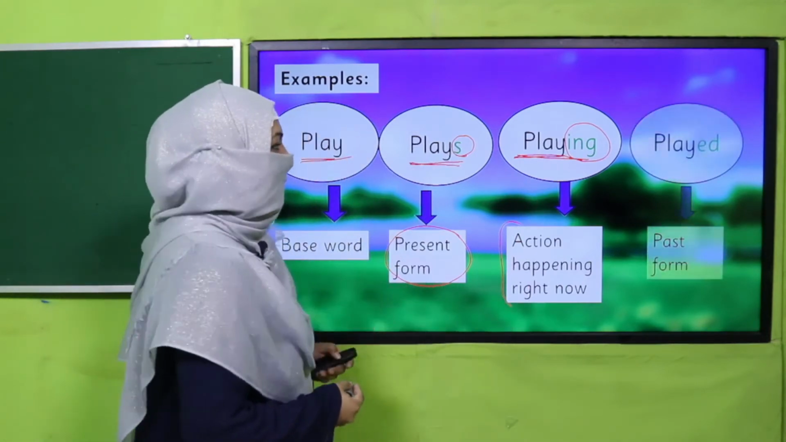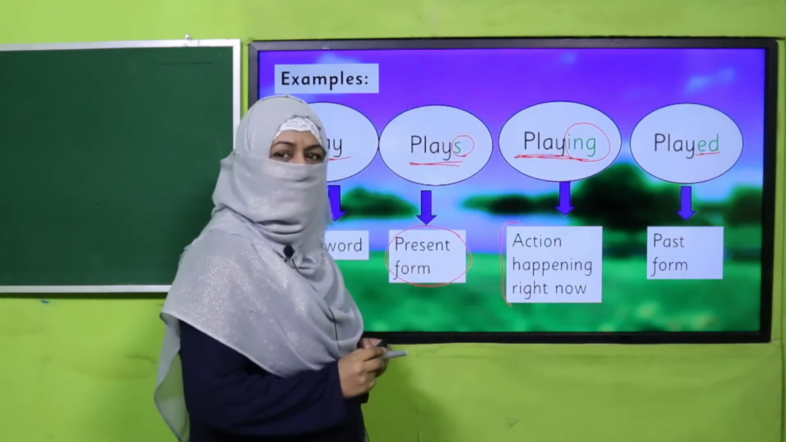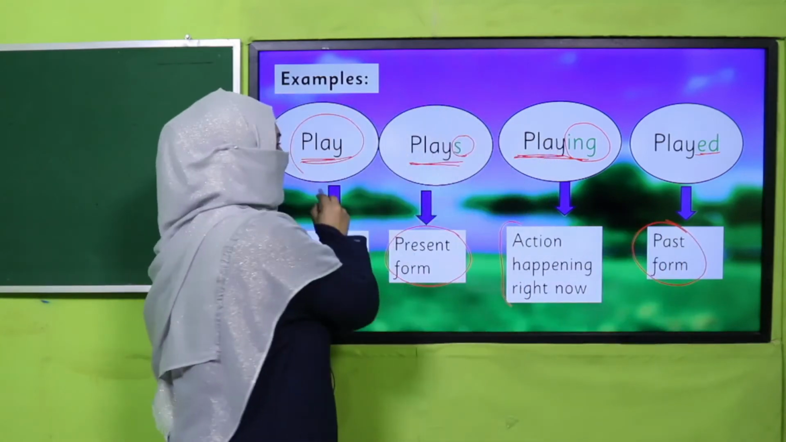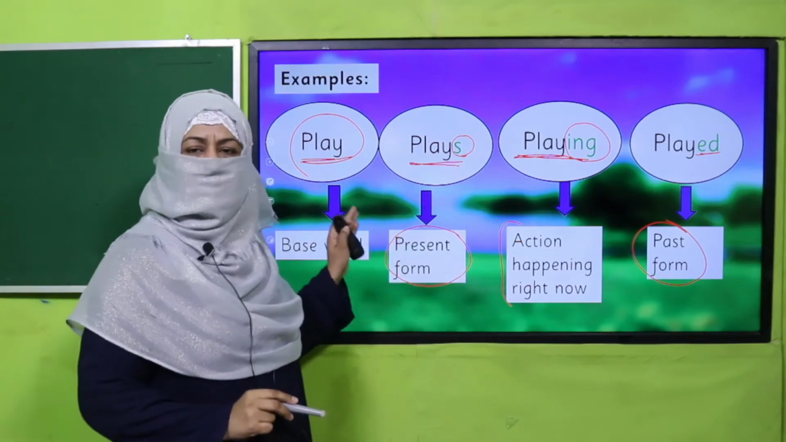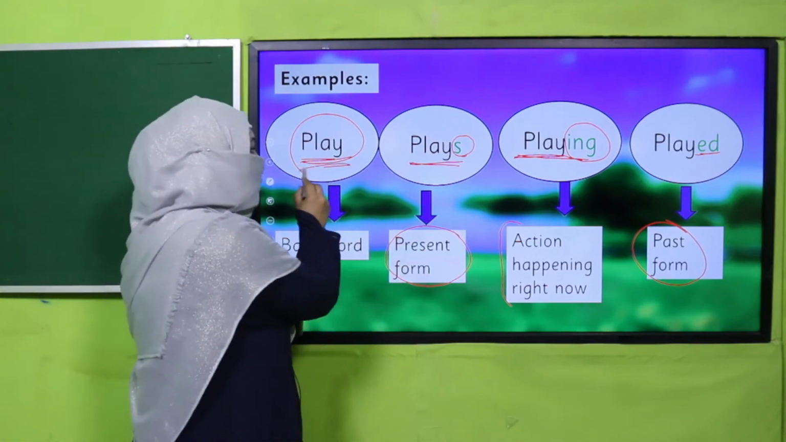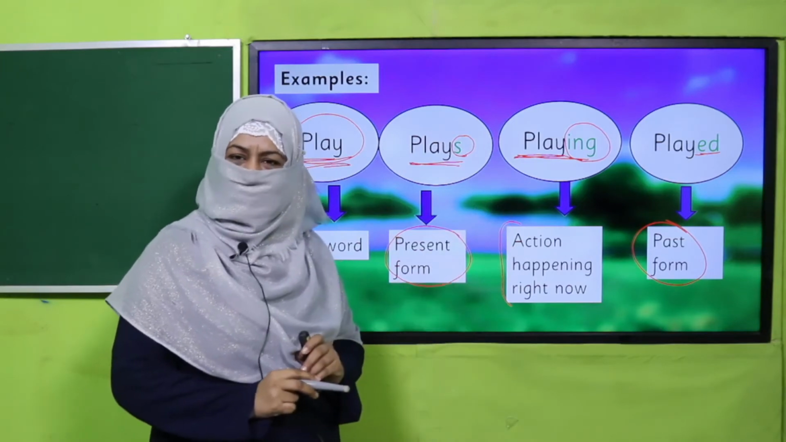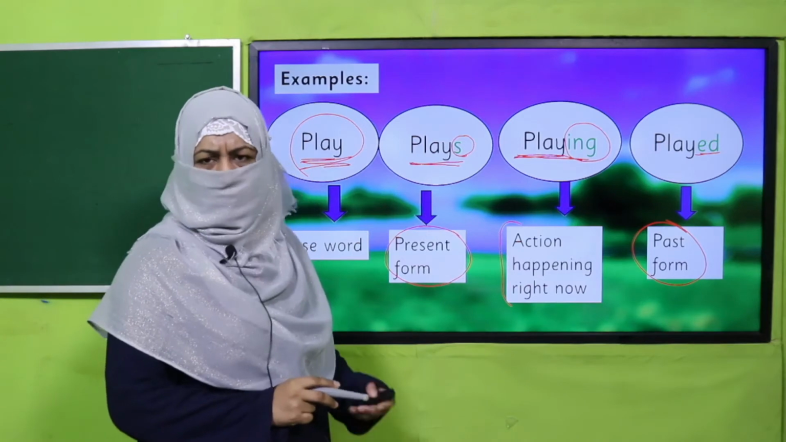All right. Next is played, and we know we have added ed. It is the past form of this verb. So this is how inflectional ending makes, from one base word, we keep on adding inflectional endings to make it a different word, right? And all these words are used in different ways, right?